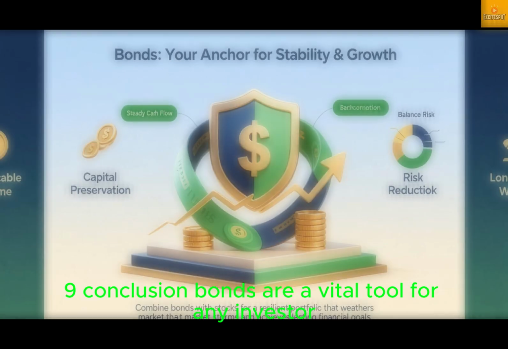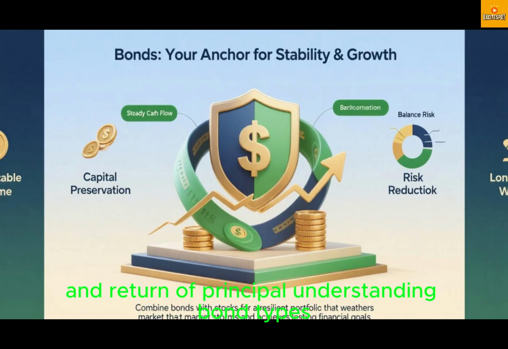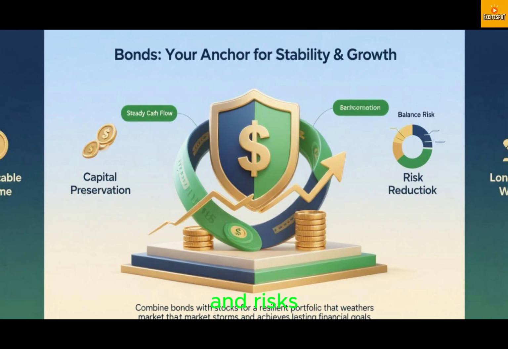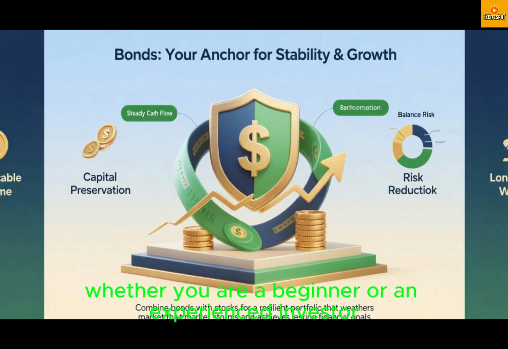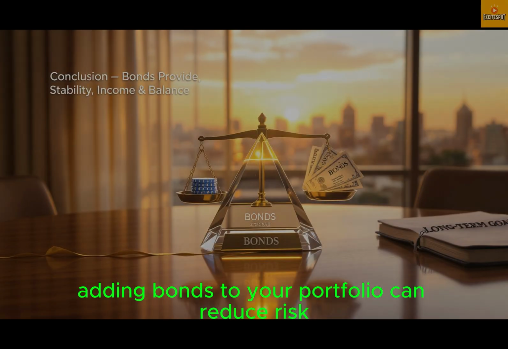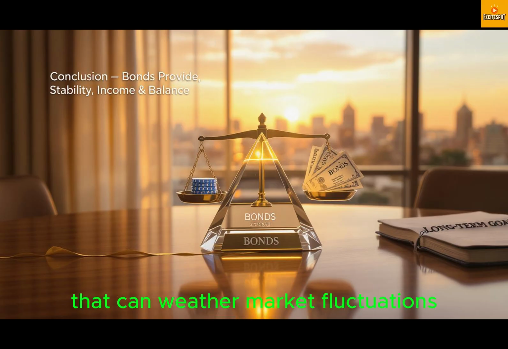9. Conclusion. Bonds are a vital tool for any investor seeking stability, income, and diversification. They are loans you make to governments or companies, offering predictable interest payments and return of principal. Understanding bond types, features, benefits, and risks can help you make informed investment decisions. Whether you are a beginner or an experienced investor, adding bonds to your portfolio can reduce risk, preserve capital, and provide steady income. By combining bonds with stocks and other assets, you create a balanced investment strategy that can weather market fluctuations while meeting long-term financial goals.